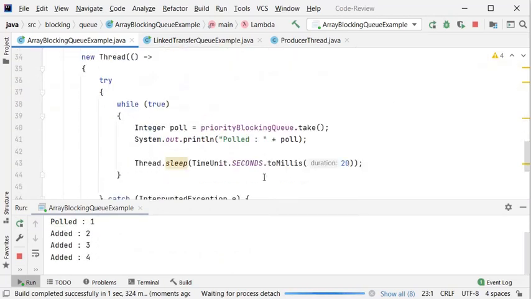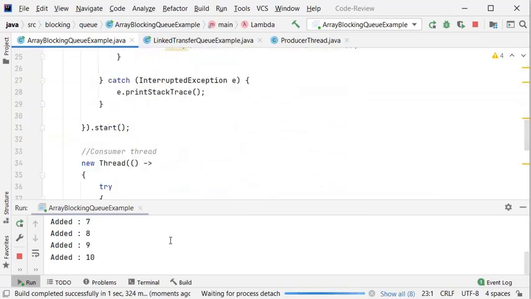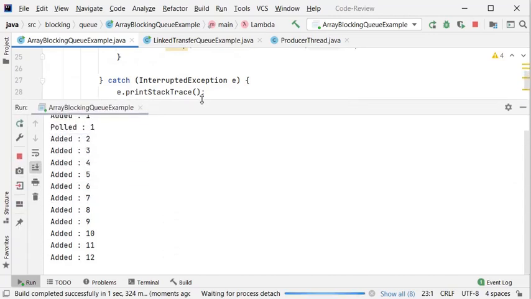So here it's putting, you can see I still provided the 20 for the consumer, and here it's continuously putting, right? There is no limit of initial capacity of the queue. It's growing by size. If we are putting or adding anything, then it's growing. So this is the unbounded blocking queue.